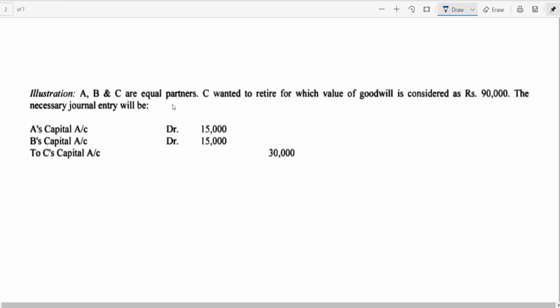A, B and C are equal partners. C wants to retire, for which the value of goodwill is considered as 90,000. The necessary journal entry will be very simple. Again, whenever you are going for retirement, for goodwill treatment, you write firm's goodwill $90,000.